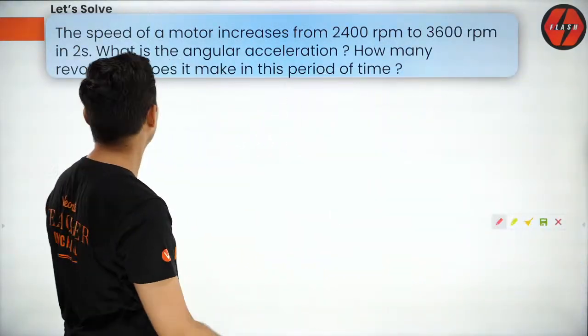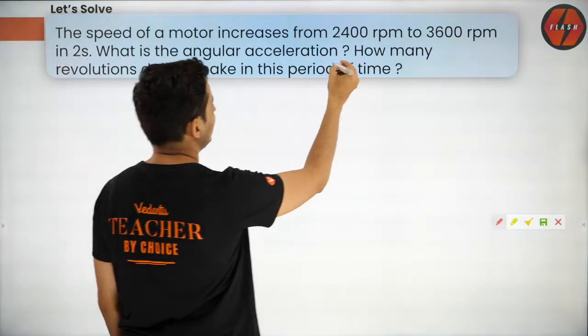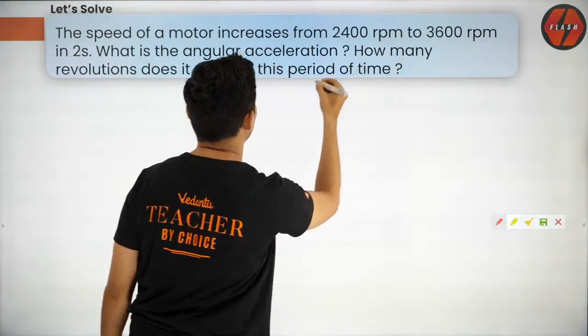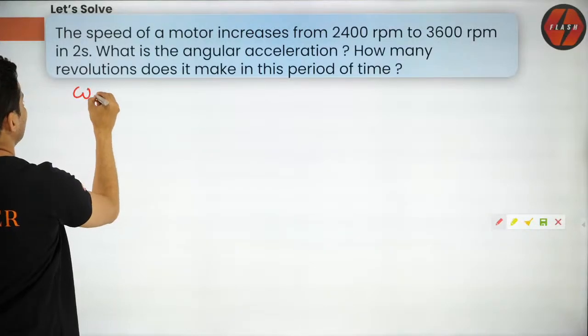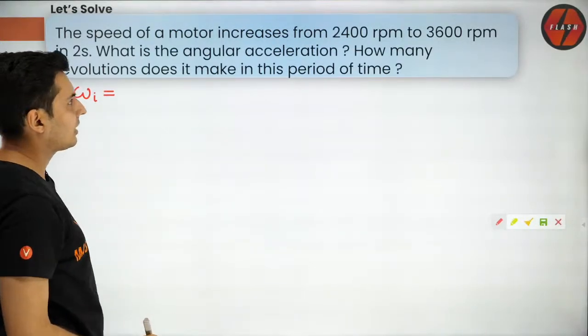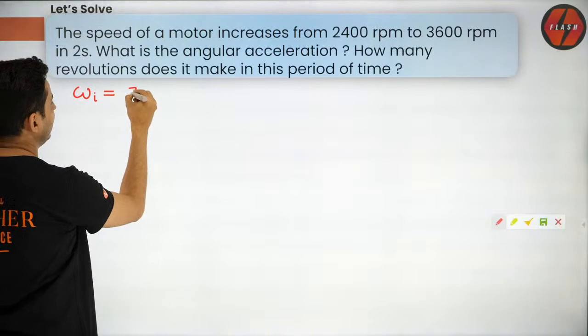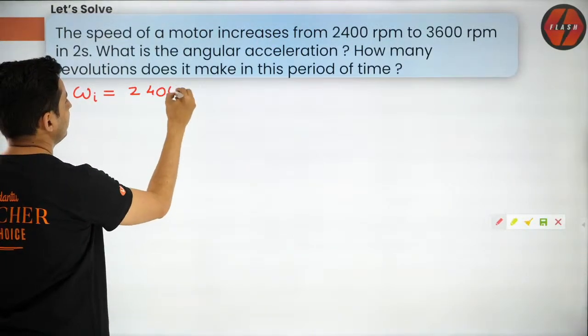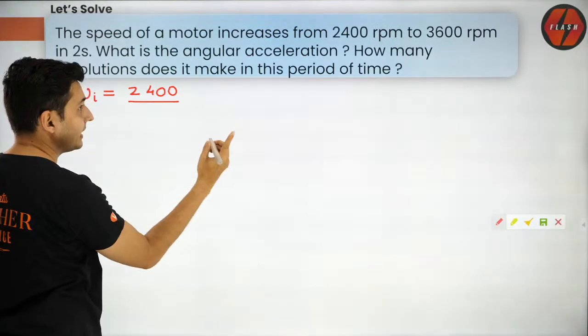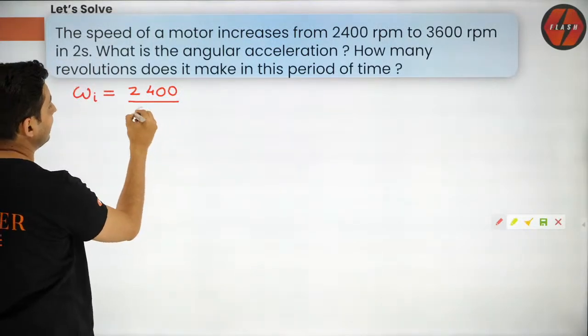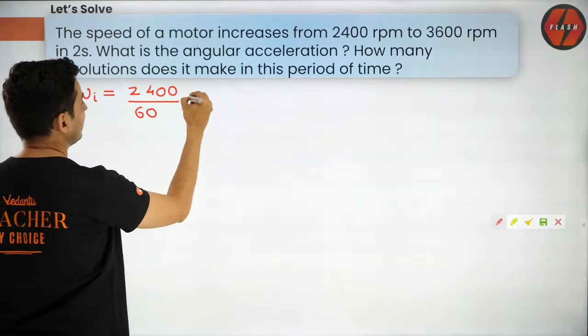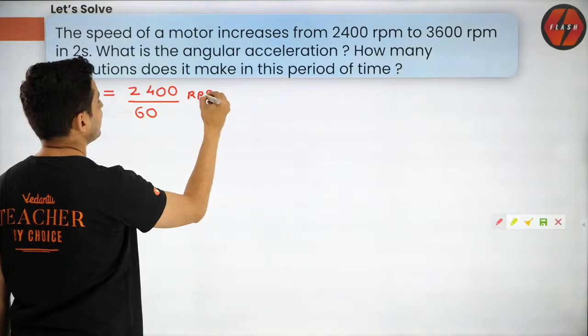Now, what all is given? First, this one, 2400 RPM. So convert this first. Initial angular velocity: 2400 rounds per minute. First convert it into per second, so divide it by 60. That will give me rounds per second.